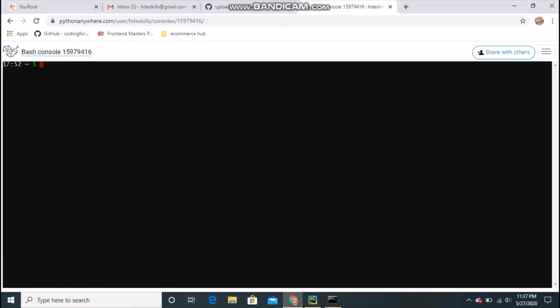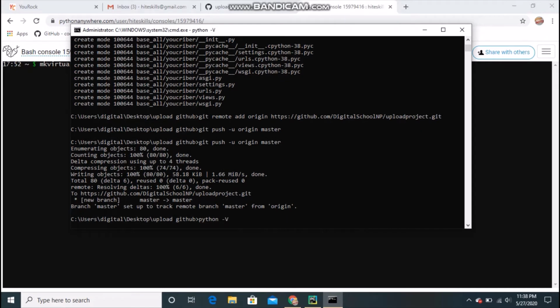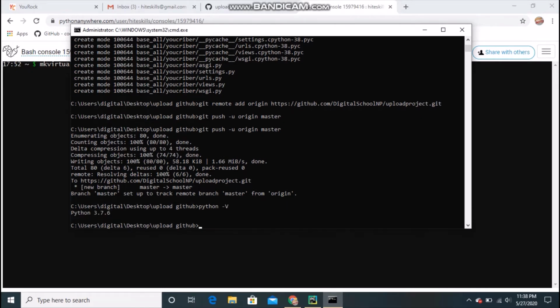Now you have to make the virtual environment. Inside that, virtual environment --python equals to python. Now that version you have to type there, which version you are using. To see which version we are using, we will type python -V, and you can see I'm using Python 3.7.